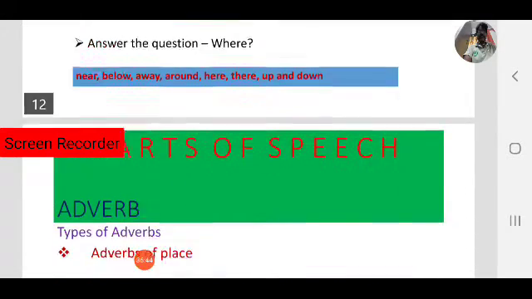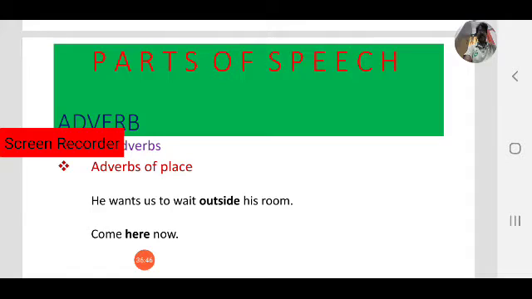Next, before that, one example. Adverbs of place: he wants us to wait outside his room. Where does he want us to wait? Outside his room. So here outside is an adverb. You have to ask the question where he wants us to wait. He wants us to wait outside his room. So outside is an adverb. It comes under adverbs of place.